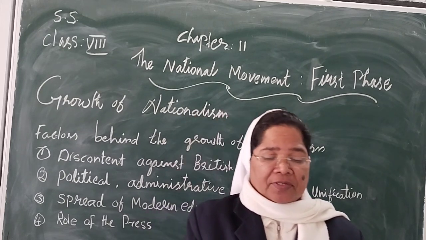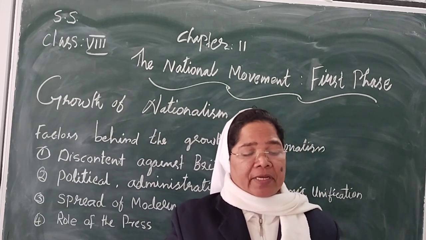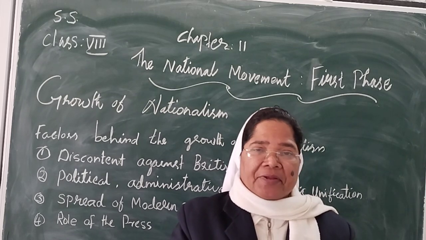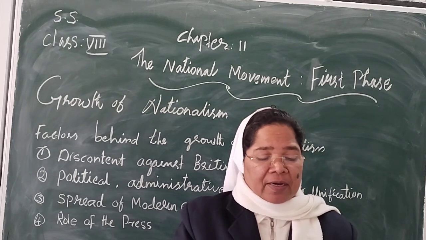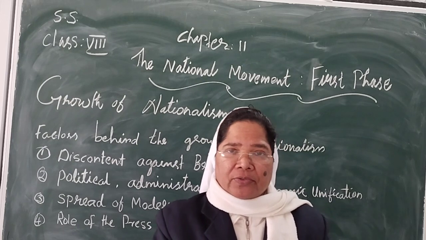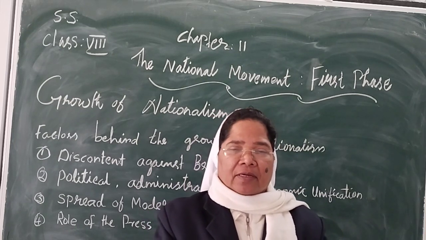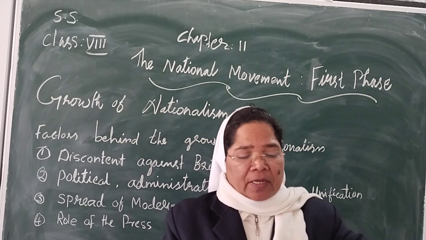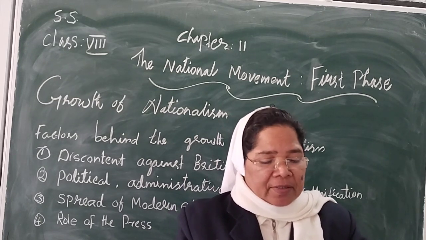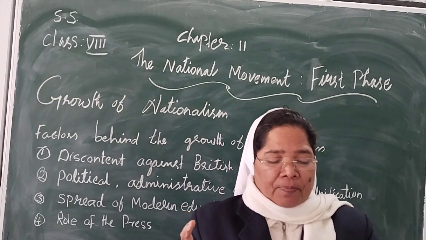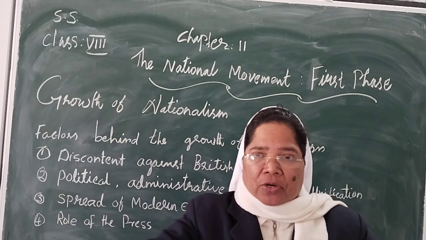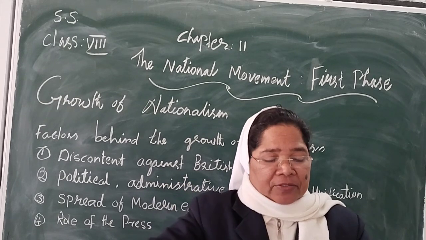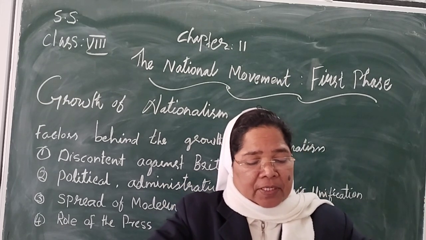In Chapter 6, we have studied the anger and disappointment among the native people, which burst in 1857 and resulted in the massive revolt. Though the revolt was suppressed by the British, they became more careful and alert after that.